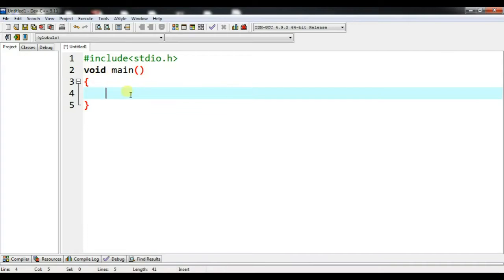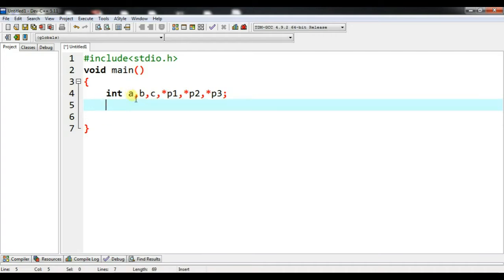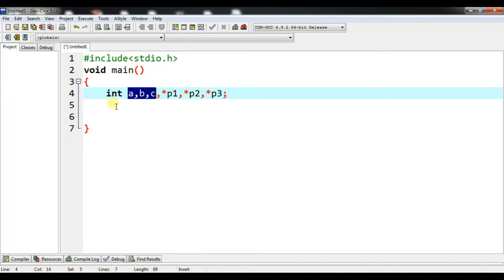So let me declare the variables. Let me declare integer variables a comma b comma c, and I will also declare the pointer variables: star p1 comma star p2 comma star p3. So here a, b, c are normal variables and p1, p2, p3 are the pointer variables. Star indicates the pointer.